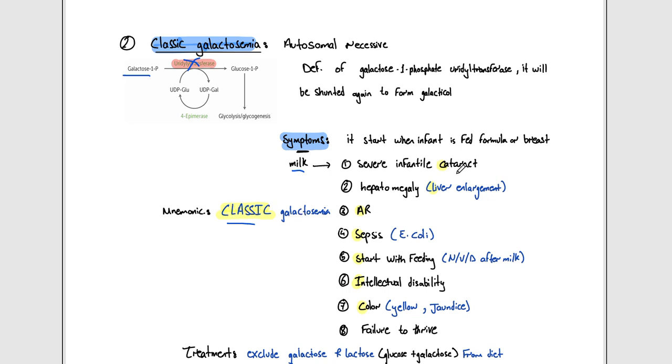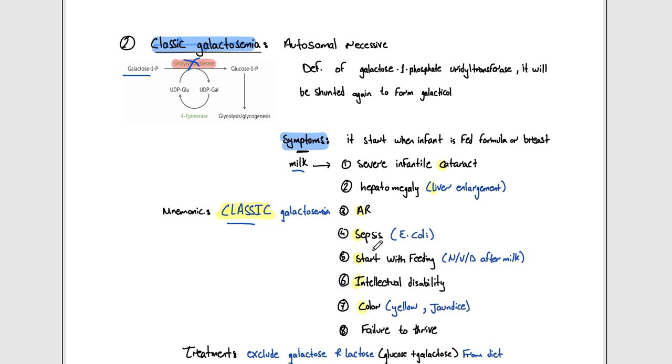For the C, we have cataract, severe infantile cataract. For the L, we have liver enlargement, hepatomegaly. For the A, we have autosomal recessive. It's an autosomal recessive disease similar to galactokinase deficiency. For the S, we have sepsis. For the second S, symptoms start with feeding, as I said previously: nausea, vomiting, diarrhea after milk. And we would have intellectual disability, and the color yellow, jaundice, and failure to thrive.